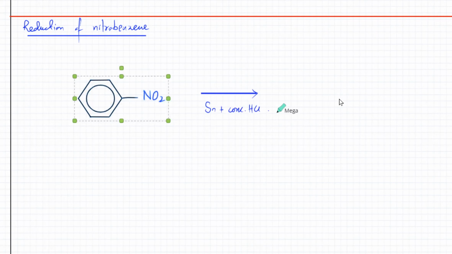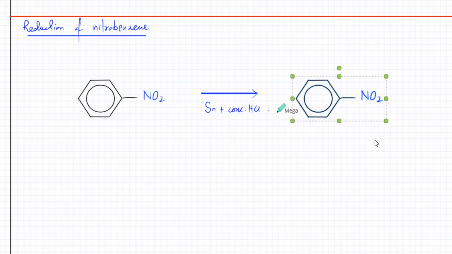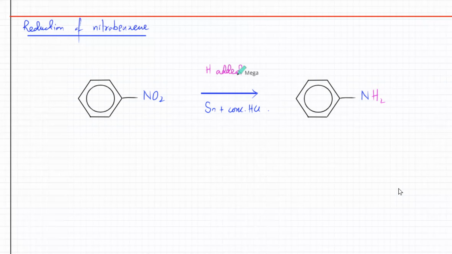So its oxygens would be lost, and they would be replaced by hydrogens, and it will turn into an amine. So hydrogens added, oxygen lost.